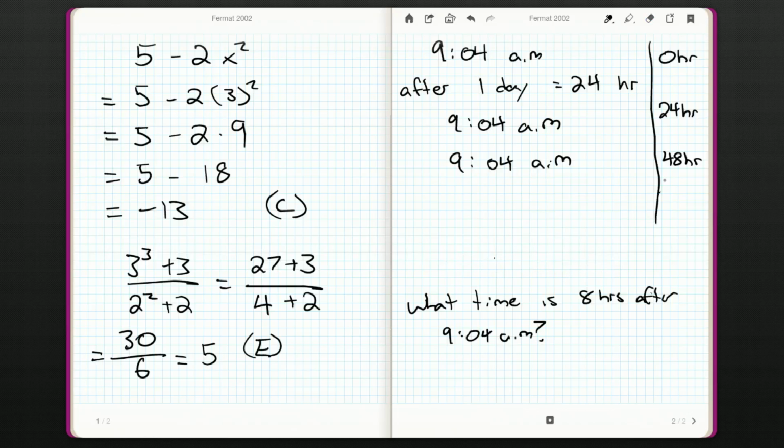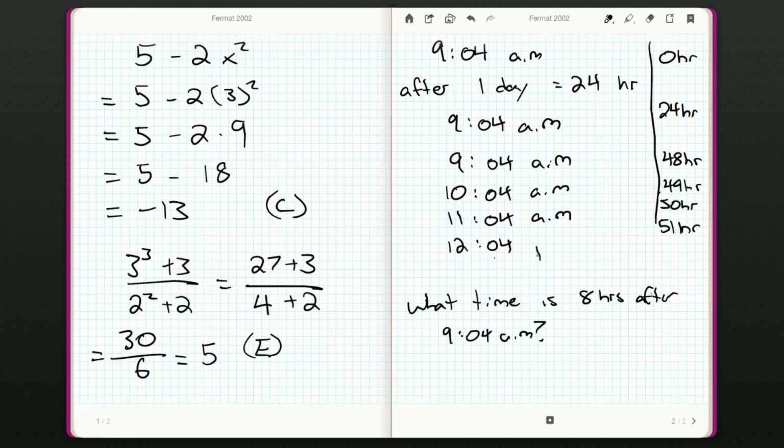So after another hour, 49 hours, after 9 it becomes 10:04, still a.m. 50 hours now becomes 11:04, still a.m. It changes to p.m. anytime we are at 12 or after. So 51 hours should be 12:04, but now it's p.m.